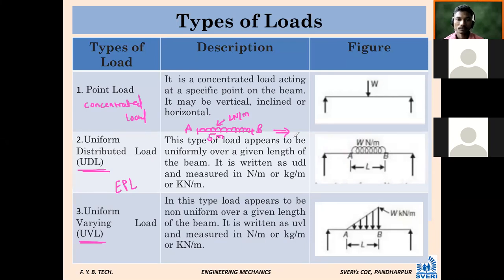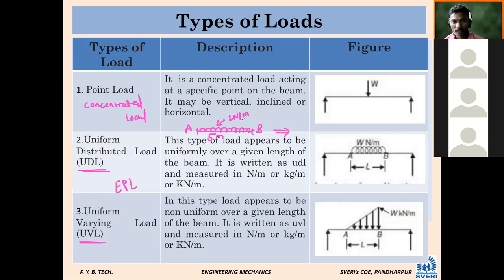10 Newton, sir. Because what is the meaning of 2 Newton per meter? For every 1 meter we can say there is a load of 2 Newton. So total length is 5 meter. How to read this? For every meter, 2 Newton load is there for each and every meter.